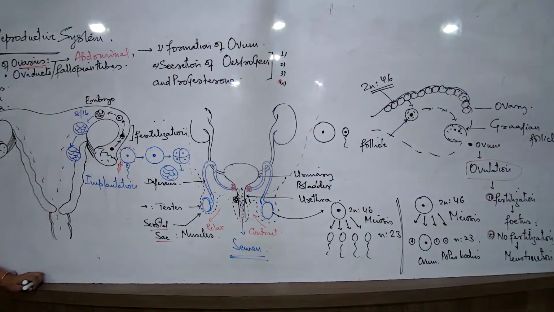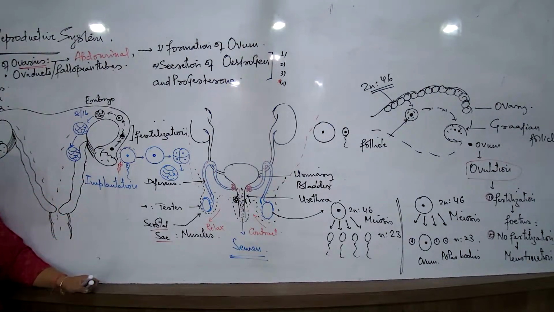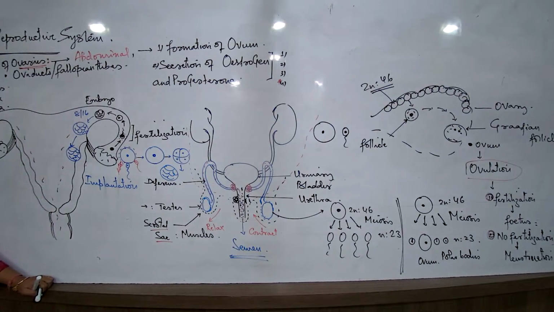Ma'am, what if it touches before the layers form? No, the process is very specific. As I just said, this is an elaborate process. The fertilizing and anti-fertilizing reaction is very, very specific. Along with the contact of one sperm, the tip of the sperm produces an enzyme. As soon as the enzyme is released, the egg membrane dissolves quickly and the nucleus goes in. The moment the nucleus goes in, the protective membrane starts developing. It is true that this particular ovum will have a large number of sperms attached. So what happens to the rest? They will just complete their lifespan and degenerate.